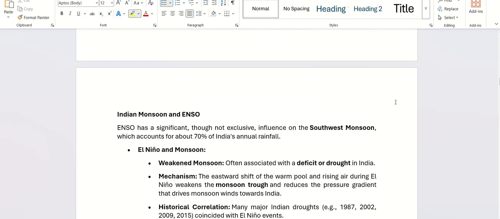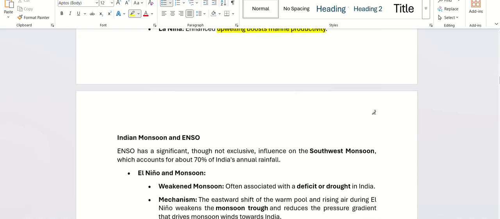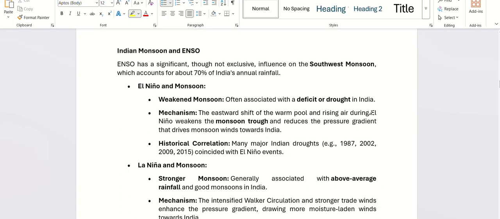All right, this was the global impact. Globally, this is what it does. What about India? Although it is significant, it is however not exclusive, meaning it does not really influence our southwest monsoon directly. In the world, El Nino is happening, but we do not directly get so much impacted. However, it does cause some problems.